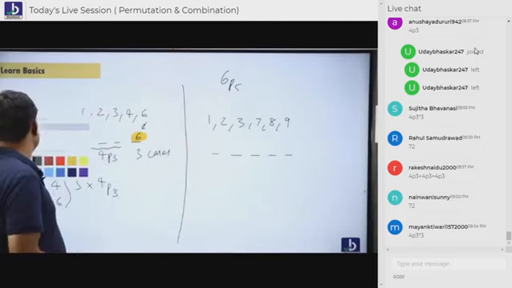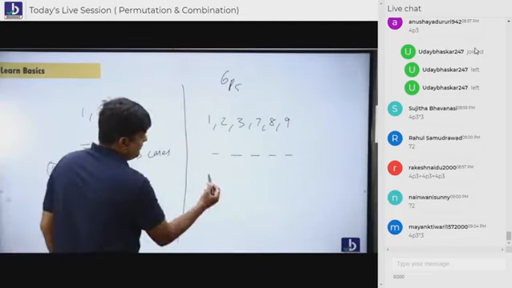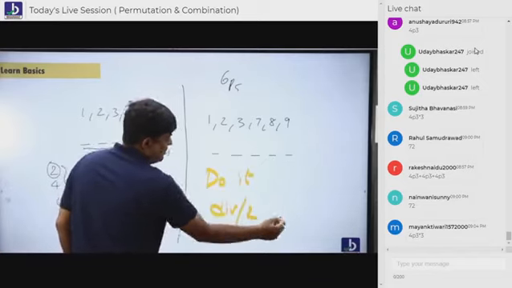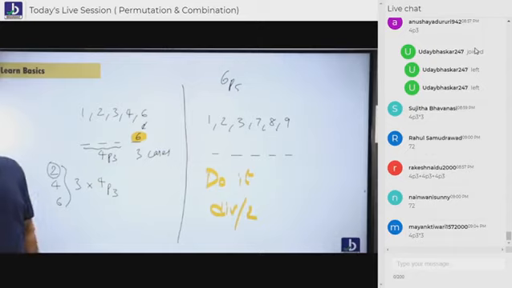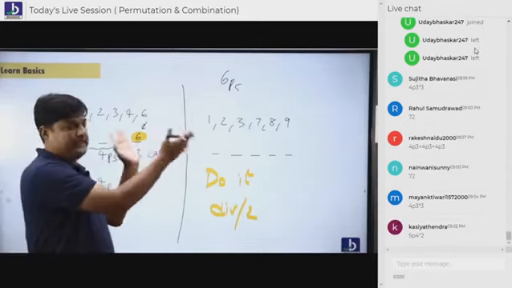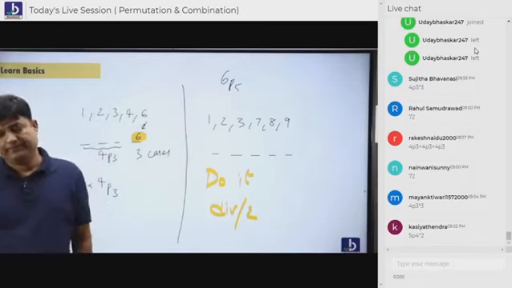Now, do it. Divisible by 2. Chalo, karo. Everybody, tell the answer. You have to listen to the question and do 1 question. Listen to the question, do 1 question. Make it faster.